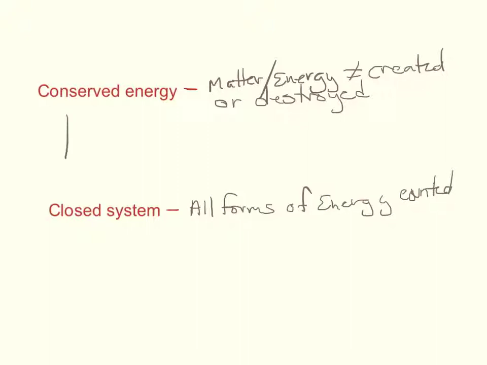Let me give you an example. Let's say I have a room, and in this room I put two guys. One of them I'm going to call potential energy, the other one I'm going to call kinetic energy. Now, if I put into this same room $100, and I were to give 50 to potential and 50 to kinetic, I would still have $100 in the room. If I were to give 75 to potential, well, there'd only still be left over 25 for kinetic, because there is a closed system, so the money is still in the room.